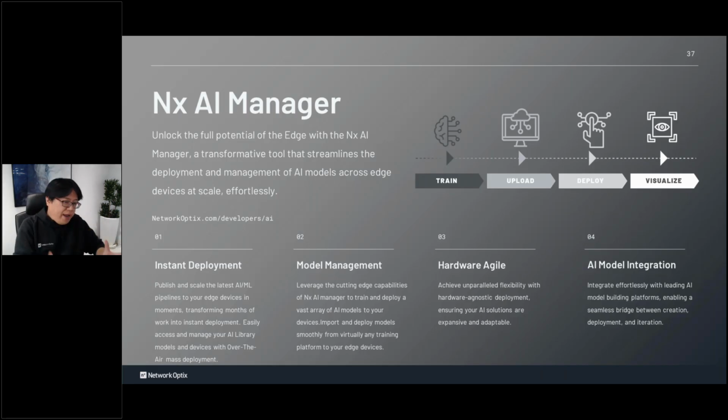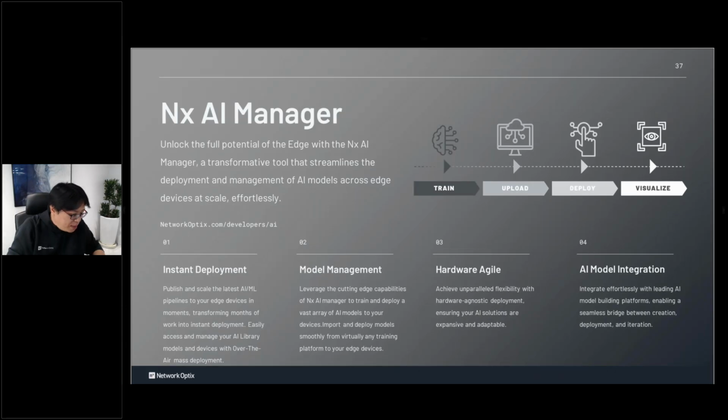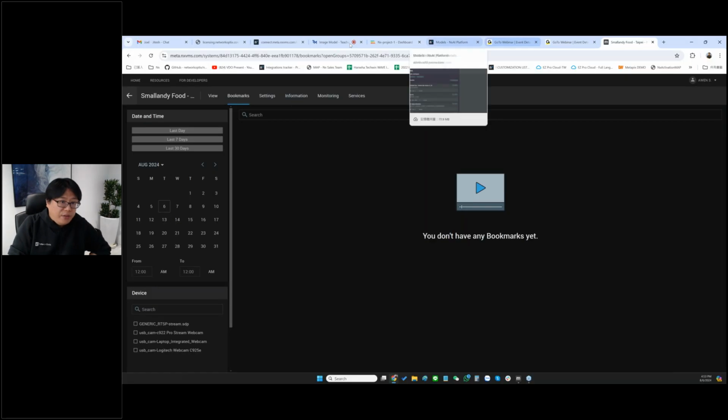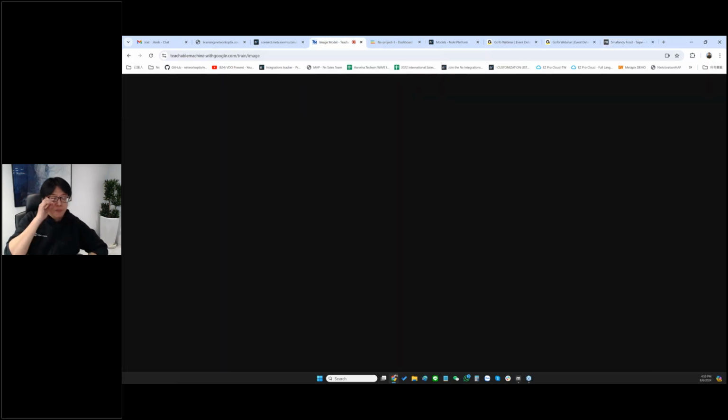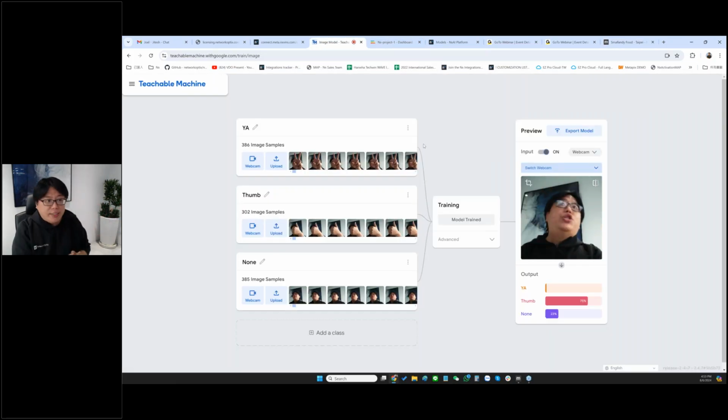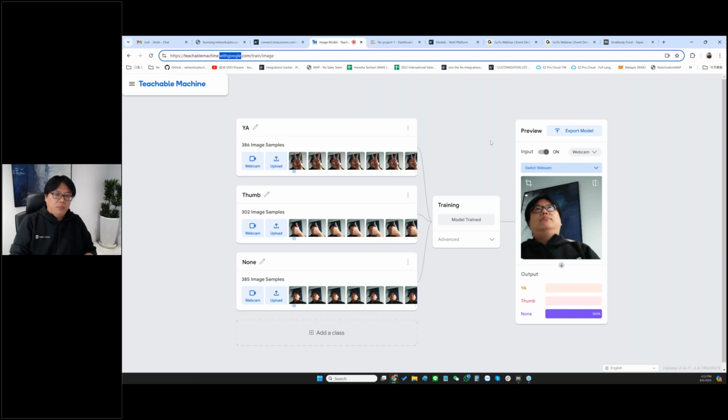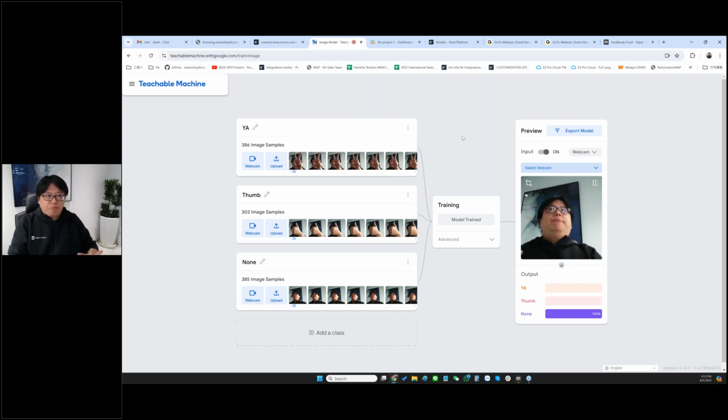When you have your own AI, you train the AI. Okay, so start from training. If you are familiar with AI, you may see that nowadays there are more and more AI trainers on the internet, right? For example, this one, Teachable Machine. This is from Google, right? This is a free training tool for you to train your own AI.